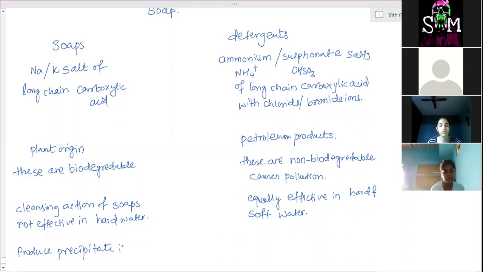Hard water contains impurity ions, magnesium and calcium both. So either calcium or magnesium ions present in the water make the water hard.